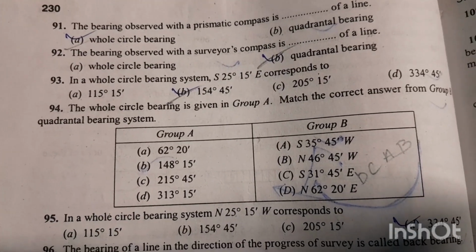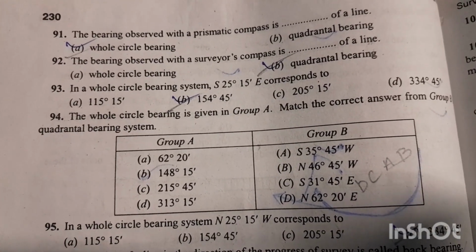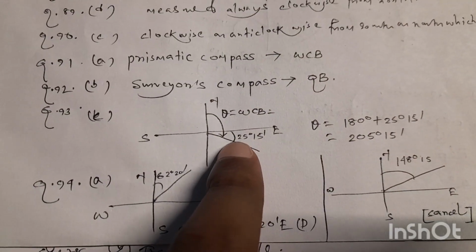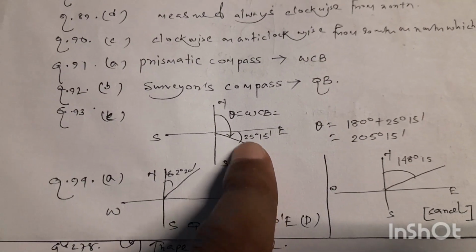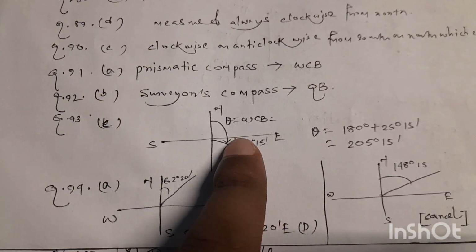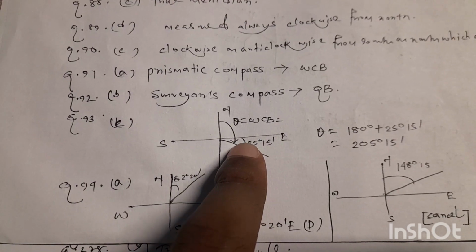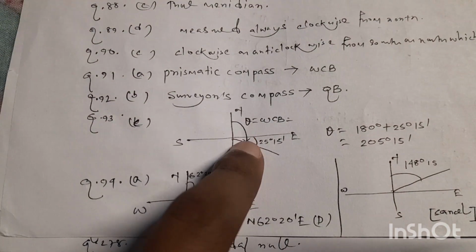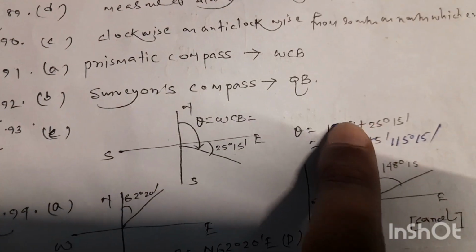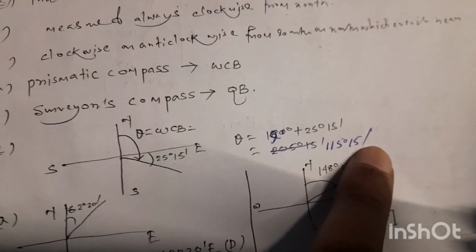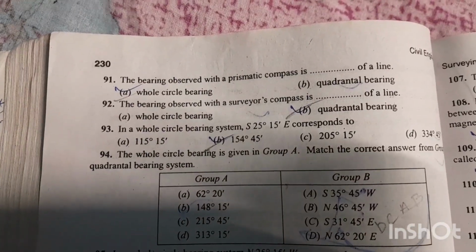Question number 93. In a whole circle bearing system, south 25 degree 15 second east corresponds to quadrantal bearing south 25 degree 15 second east. So if we take the whole circle bearing of this line, we will calculate from north. So here to here the angle will be 90 degree plus 25 degree 15 seconds. So the answer will be 115 degree 15 seconds. So option number A is the right answer for question number 93.